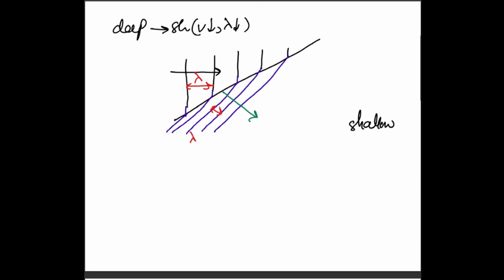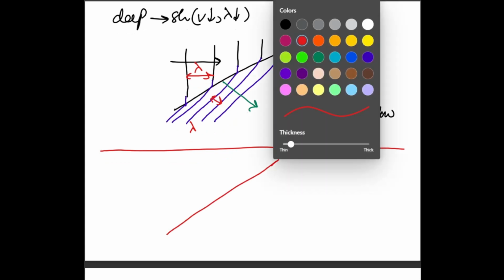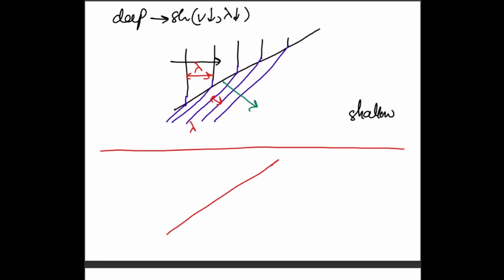What's actually the problem? You see, if this is the barrier that I'm talking about right now, I'm only going to draw two wave fronts, because if I draw more it gets a little messy. Okay, so this is my wave front. I am drawing the wave fronts in this manner, keeping in mind that it looks like there was no wave front over here.